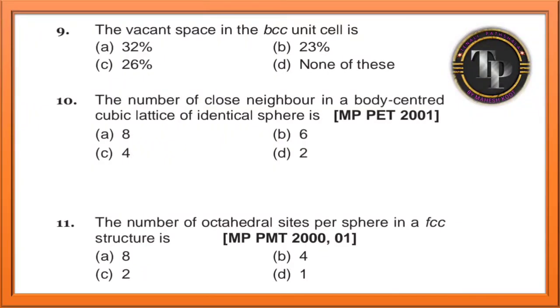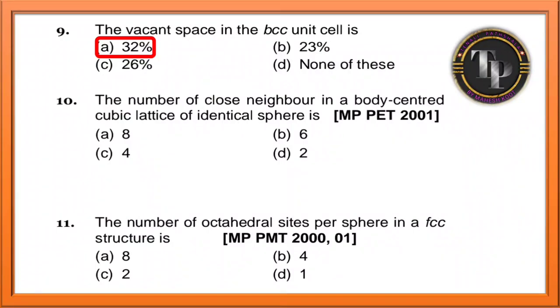Talking about the next question. The vacant space in the BCC unit cell is. First you tell me guys, in BCC unit cell, what is the packing fraction percentage? You will get 68%. The 68% of the space is filled. Then the remaining 32% should be empty. Vacant means empty, they are asking. Option A is the correct answer.